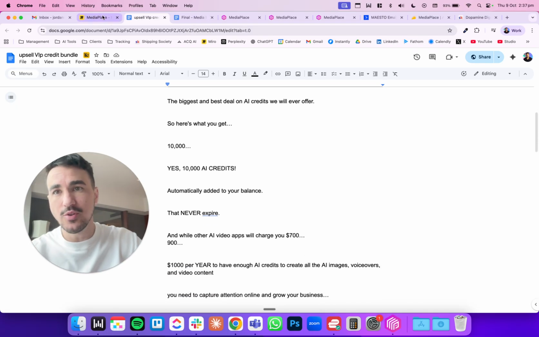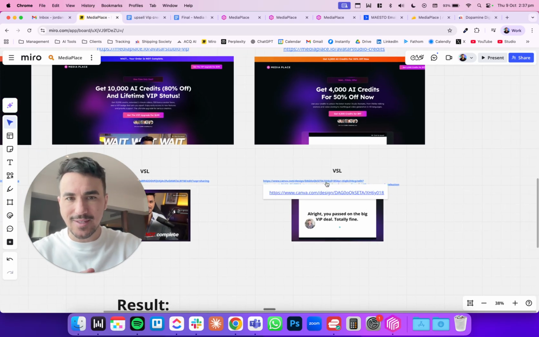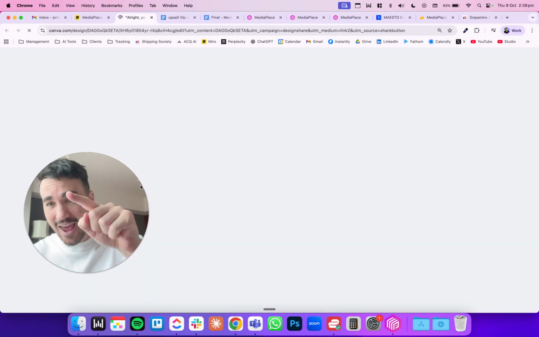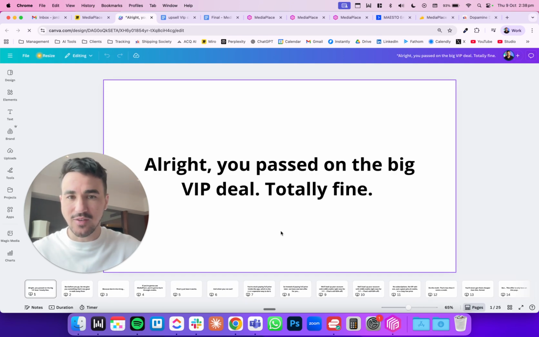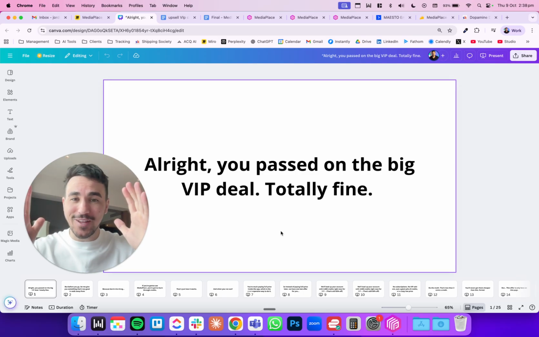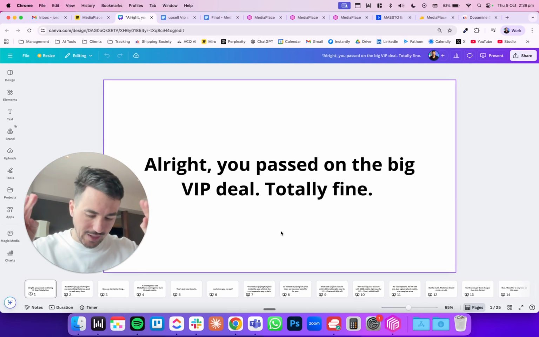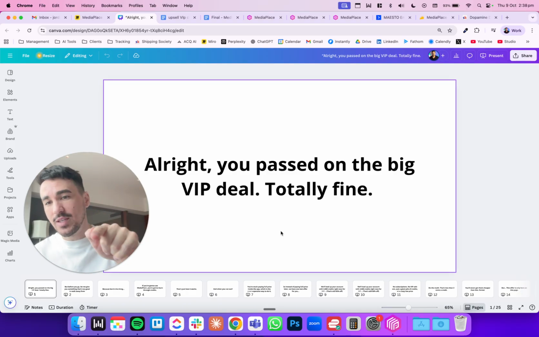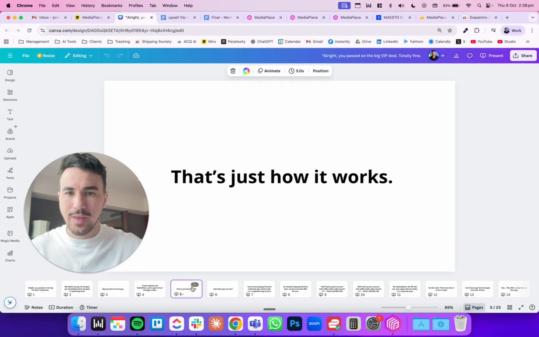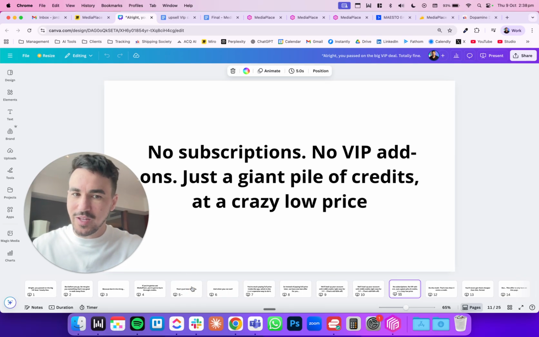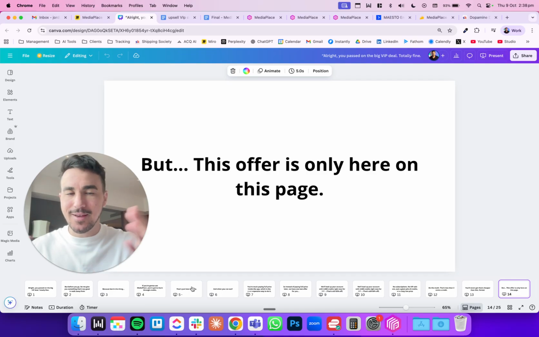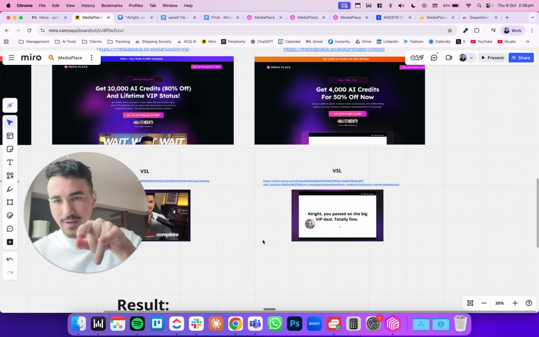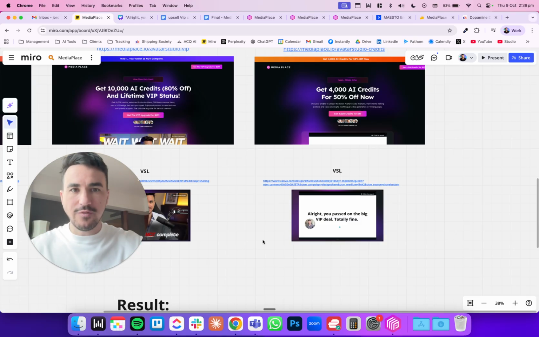And you can download and use this however you like. And then also the downsell here is actually a Canva board, because I didn't have time to put together a video and edit it. So I literally just created a Canva board, made a Loom video, and we still printed, I can't remember the exact amount, but we printed thousands of dollars with this downsell. And so this is incredibly effective. White background, black text, my face in the corner, recording it, and you can use this as well. So I leave all of that linked on the Miro board, and you can just copy paste it, use it however you want.